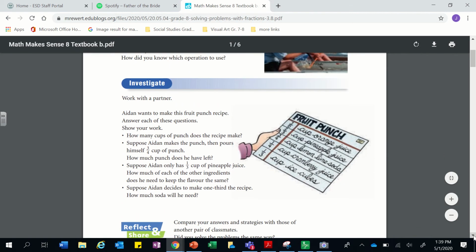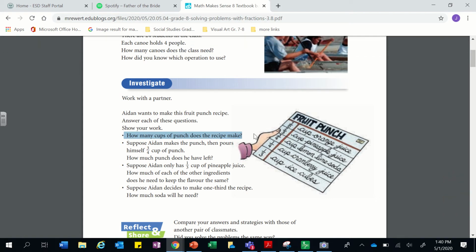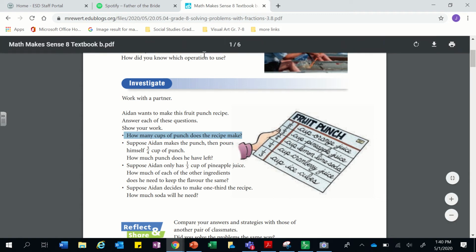Now, if I were you, I might even pause and try to solve this, but there's several operations in here. Aiden wants his fruit punch recipe. How many cups of punch does the recipe make? So first, on the count of 3, I want you to say to yourself, what is our operation? Is it going to be plus, minus, multiply, or divide? 1, 2, 3, addition. Yes, you're adding them up. If I've got 7/8 of a cup, 2/3 of a cup, 3/4 of a cup, 1/4 of a cup, and 1/3 of a cup, I have to add it. Let's do a very quick review of that.